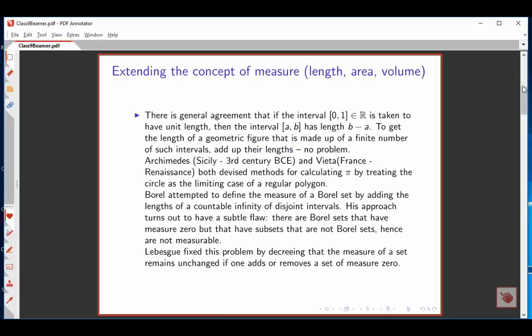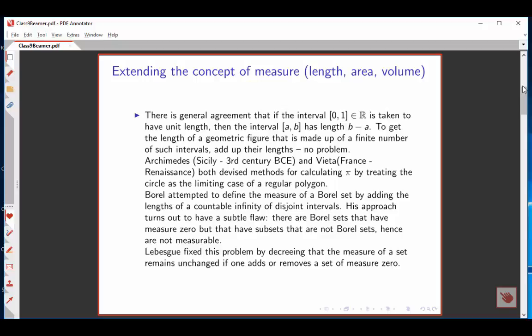So let's think about how we can extend the general concept of measure. Examples of measure from everyday life are length, area, and volume. And I think most people will agree that if you say the closed interval from 0 to 1 in the real numbers has a length of 1, then any subinterval that runs from a to b has a length b minus a. And since ancient times, mathematicians have been trying to figure out the total length of a geometric figure that's made up of a finite number of such intervals, and they do this by adding up the lengths.